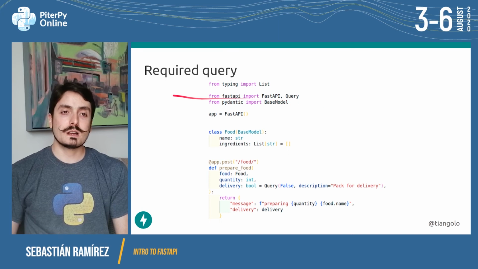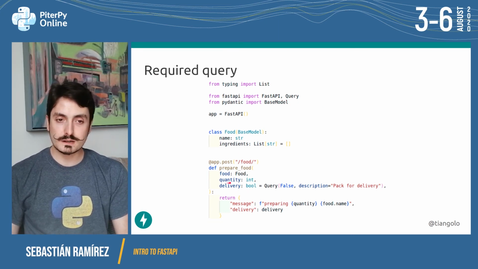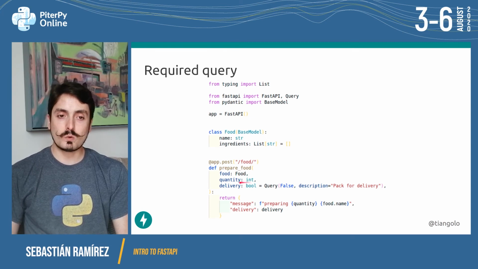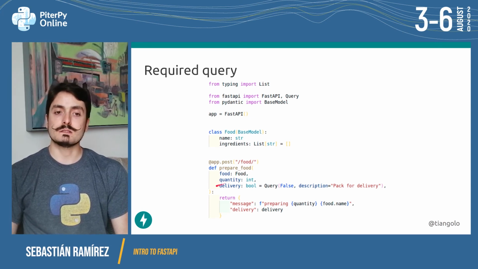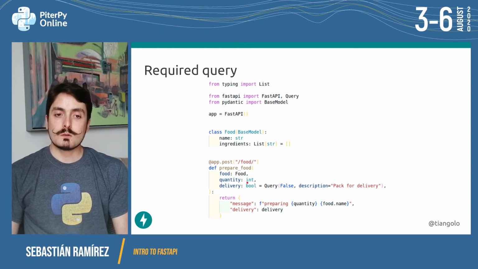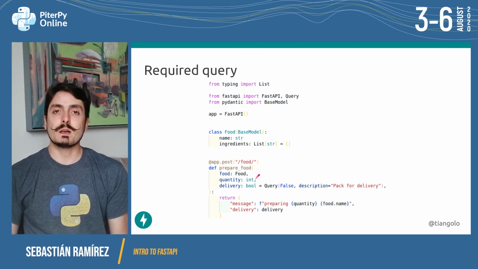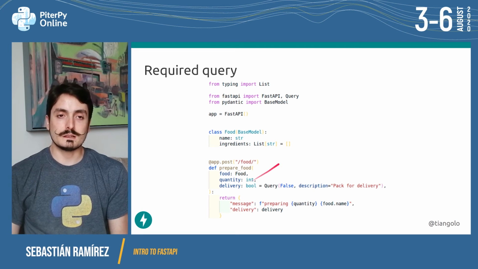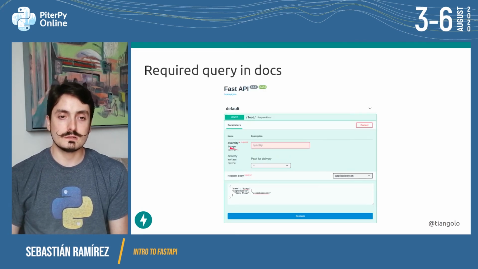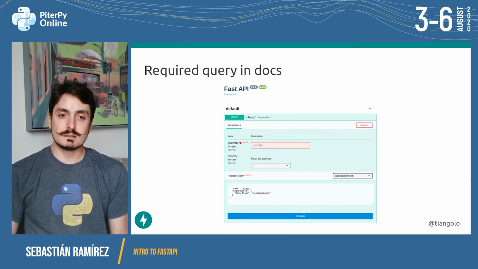Now let's say that we want to have a required query parameter. Here we just declare it. Quantity, which is an integer. Quantity is not in the path, so by default it's going to be a query parameter. And we don't declare any default value. If we don't declare any default value, then FastAPI will know that this is a required query parameter. If we go to the documentation, we're going to see that quantity is an integer that should go in the query and is required.